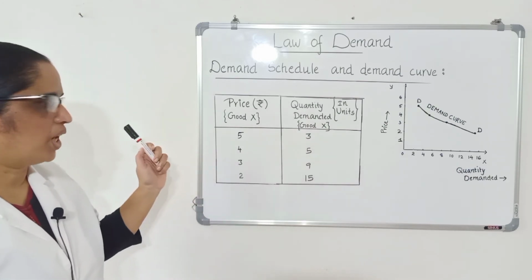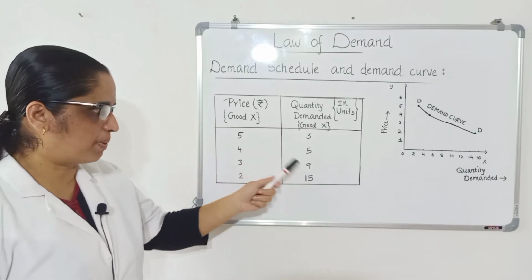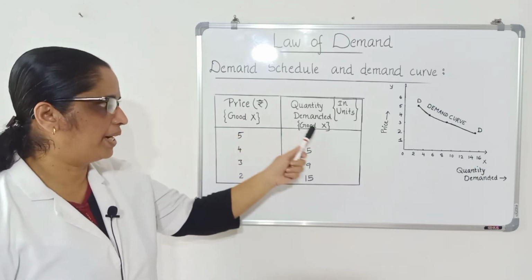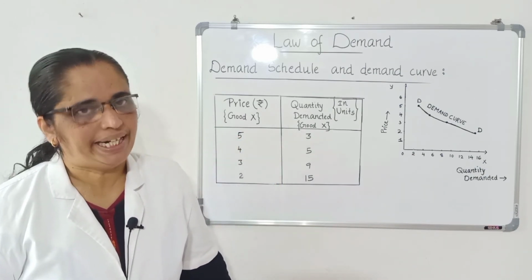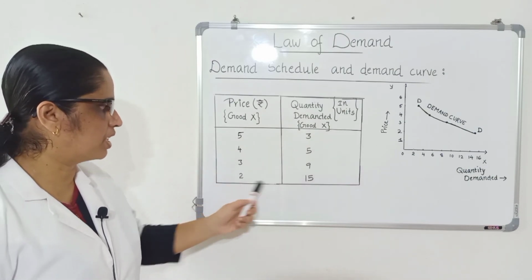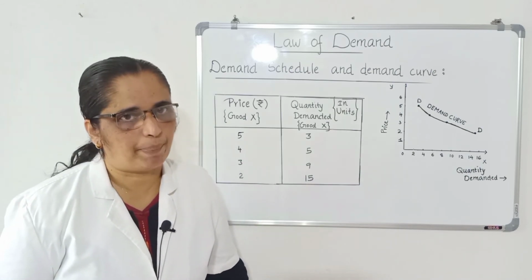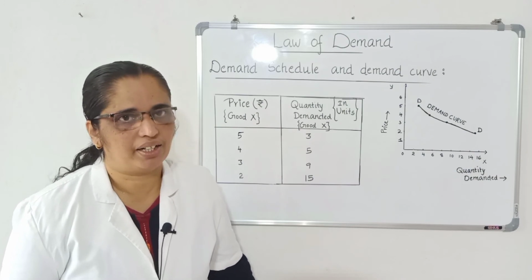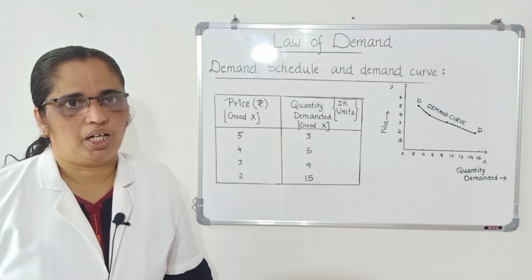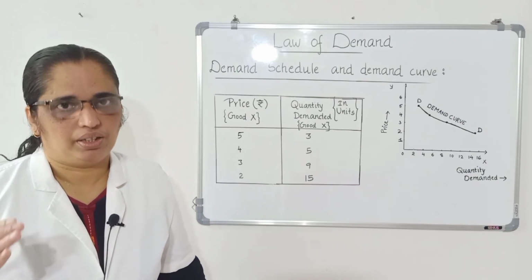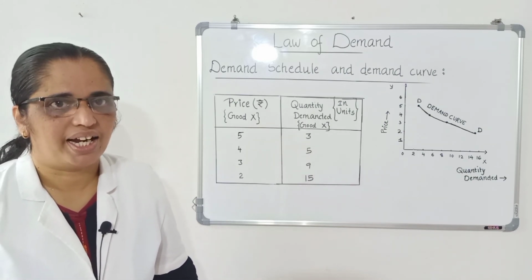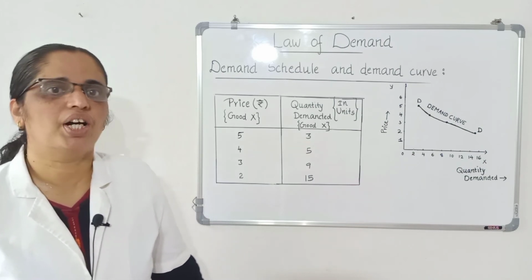Okay? So, how can you conclude? Law of demand expresses the functional relationship between two variables, price and demand, the inverse or indirect relationship. Price is high, demand is low. When the price is low, demand is high. This is the typical inverse relationship, assuming that other variables are held constant. For example, income held constant. Income remains as it is. Climate held constant. Climate no change. Okay, these are known as assumptions or conditions of the law of demand.